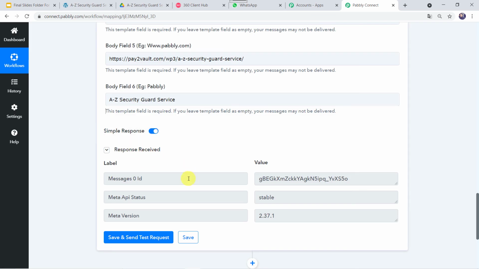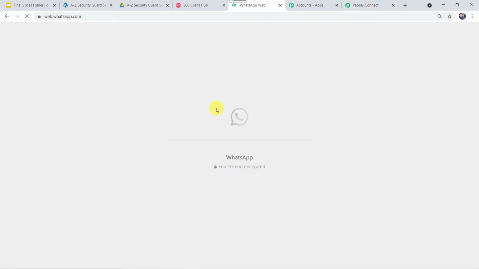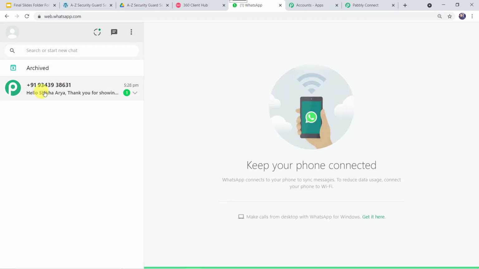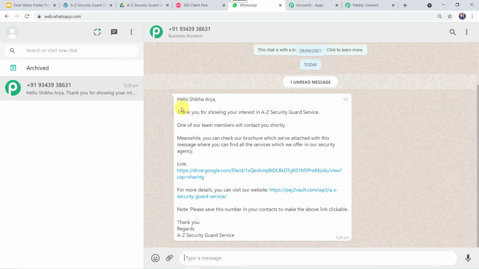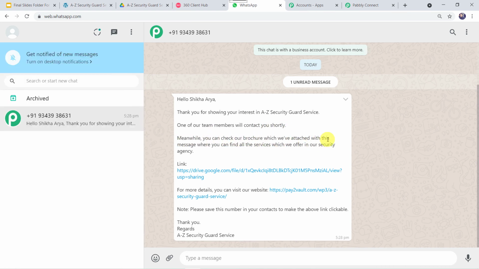So now let us check the WhatsApp number of the customer, whether the customer has received any message or not. I'll just go to WhatsApp. Okay, the page is getting loaded. Okay, and here we can see a new message. Hello Shikha Arya, thank you for showing your interest in A to Z Security Guard Service. One of our team members will contact you shortly. Meanwhile, you can check our brochure which we have attached with this message where you can find all the services which we offer in our security agency. Link is given. For more details, you can visit our website. Our website address is given. Note, thank you, regards A to Z Security Guard Service.